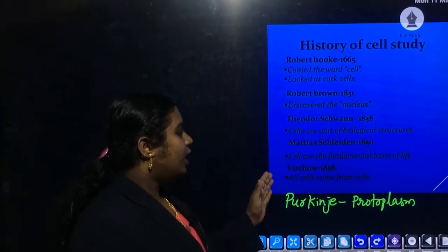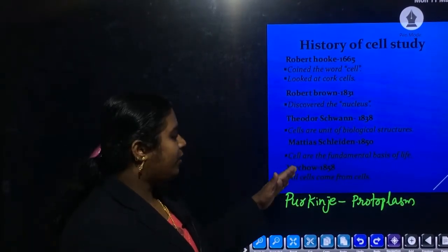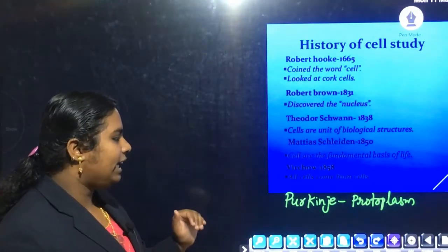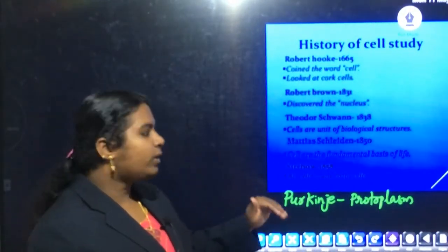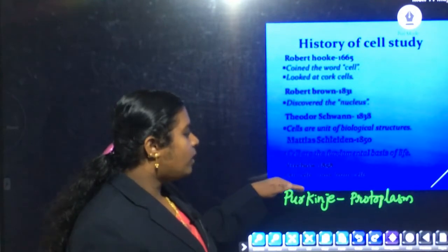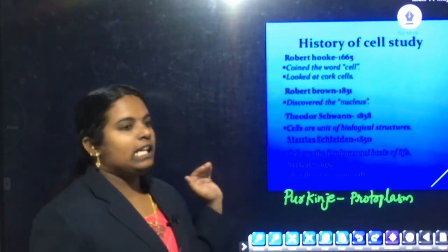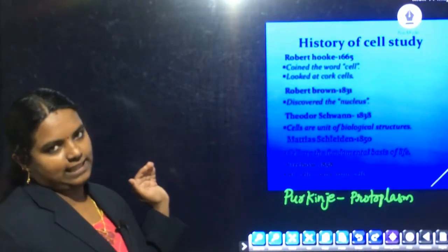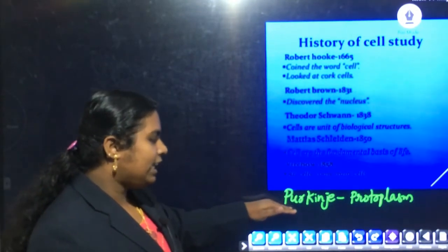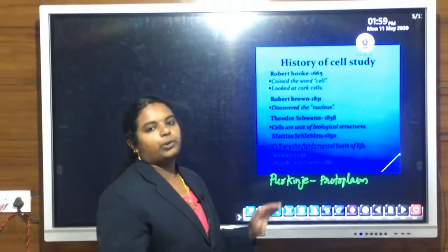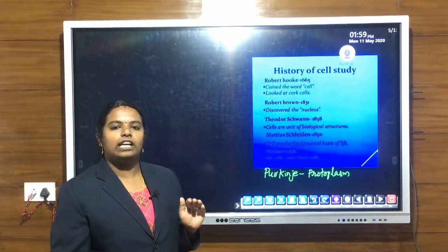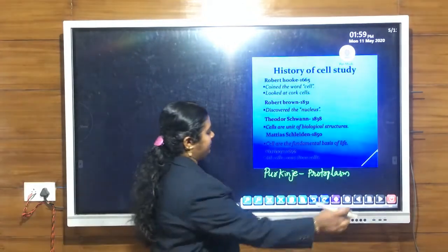The last one, Rudolf Virchow, later on in the year 1858, added one more postulate, that is all cells come from pre-existing cells. Later, Purkinje coined the term protoplasm for the living content of the cell.